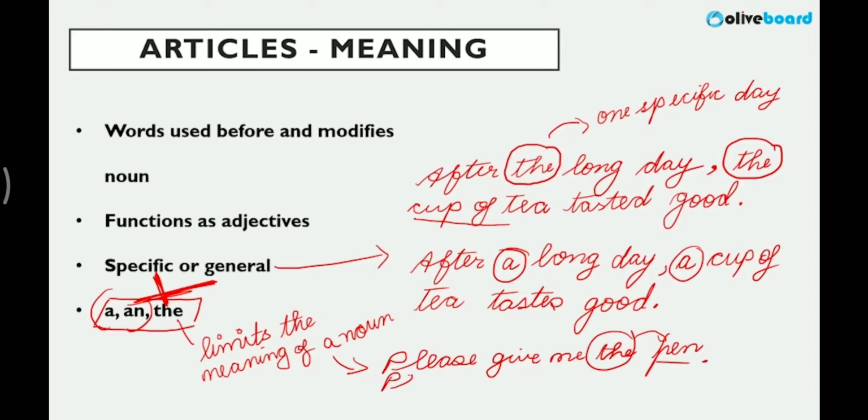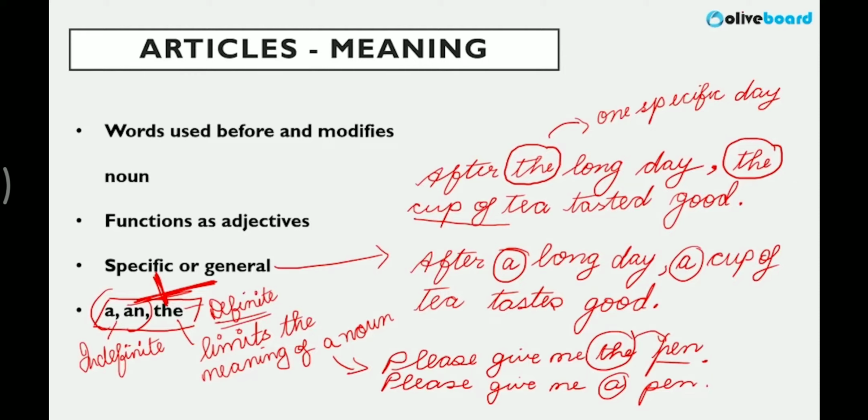If I just say, please give me a pen, it could be any pen, just any pen. But here a and an are called the indefinite articles, right? And the is the definite one, which makes something very definite, specific, defines it, right?